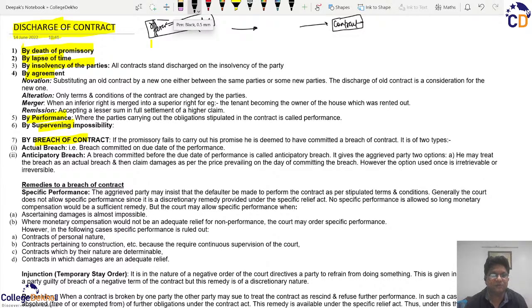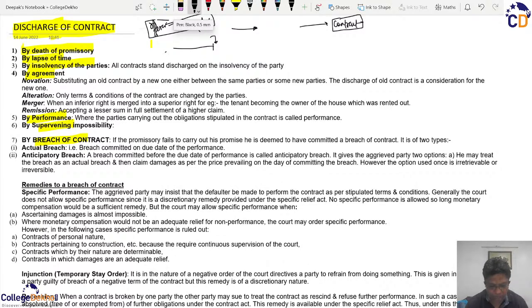Or sometimes we can also say that there was a time limit to complete the contract, and one of the parties failed to complete the contract within those parameters. Then there can be a clause in the contract that once the time limit elapses, then after a period of notice, the contract will be discharged, and there will not be any further liabilities of the other party on the same contract. So this lapse of time will also make an impact in discharging the liability of the parties concerned.